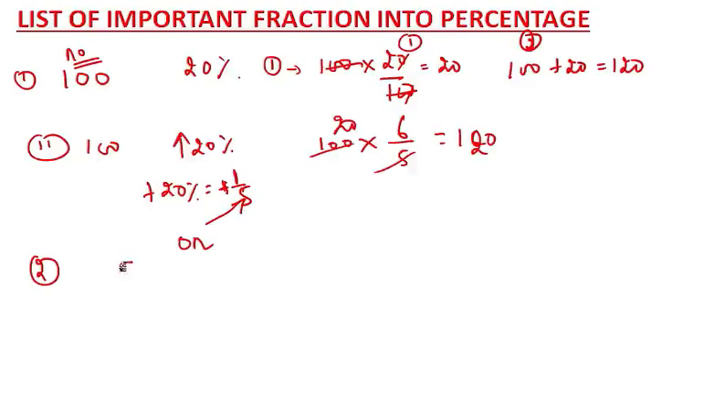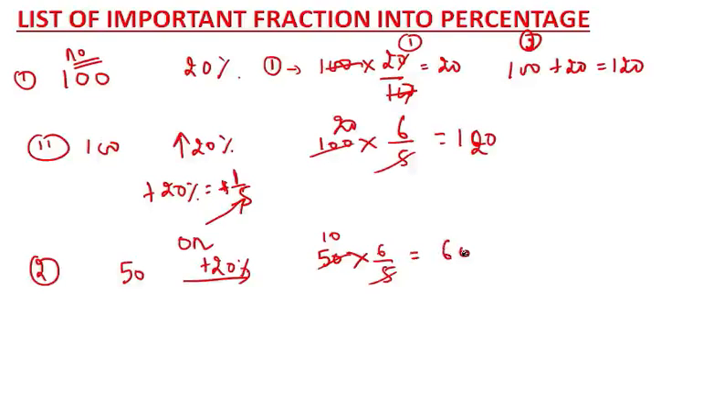If I say that 50 got increased by 20%, so what you will do? 50 into, you know that 20% is 1 by 5, so it is increased by 1, means it is 6 by 5. So you will say the answer is 60.